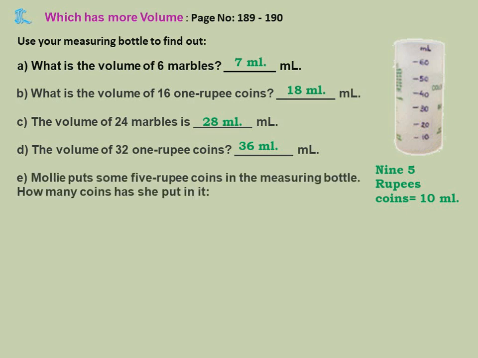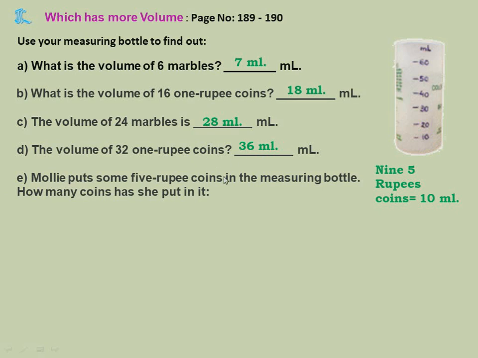So you have to put in this. What you will do, this 32 1 rupee coins means 32 1 rupee coins you will take, you will put it in this jar. Otherwise at home if you are having any jar like this, already with measurements, take that, mark a 0 or 10 or something, pour water in that and put 32 1 rupee coins. When you put 32 1 rupee coins, see till where the water is rising and write it. Okay. So these are the approximate measuring values which I am giving you. Volume of 32 1 rupee coins, 36 ml.